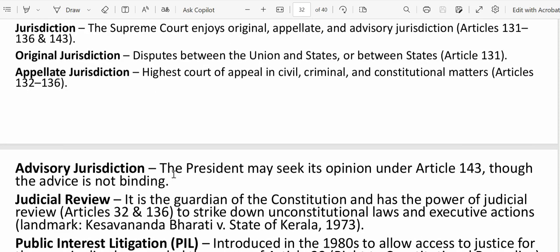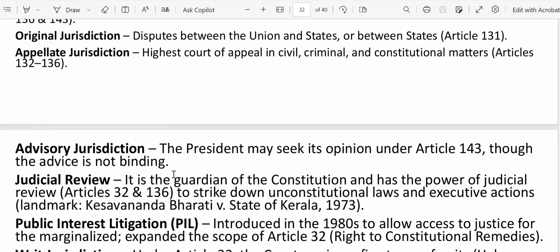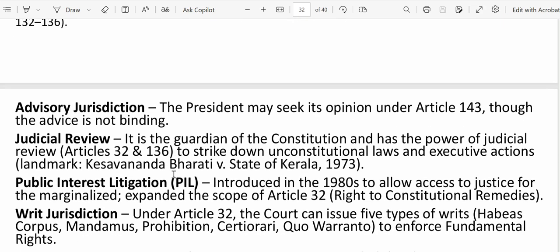Next, we have advisory jurisdiction. That is under Article 143. Basically, the President can ask for advice from the Supreme Court on any question of law of public importance, which has already arisen or is likely to arise, or any question on any pre-constitutional treaty. We just discussed that one, right? Please check this document, everything is clearly mentioned.